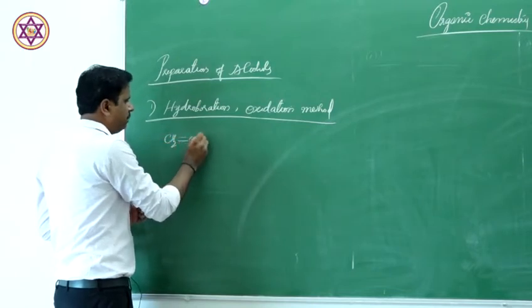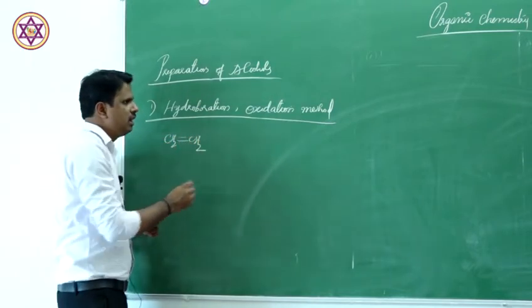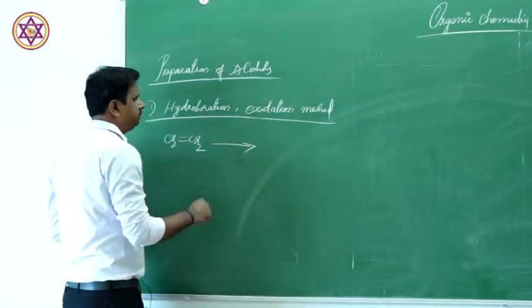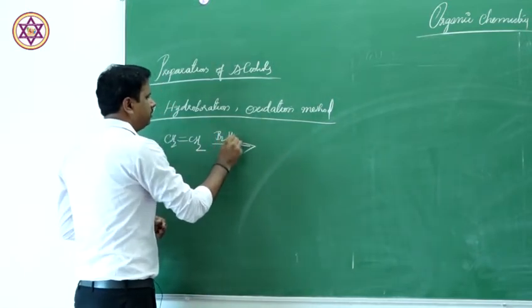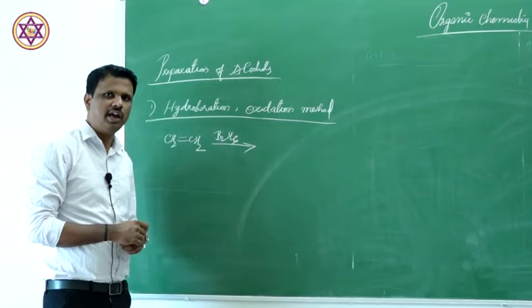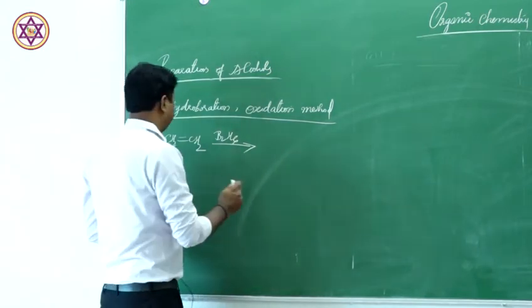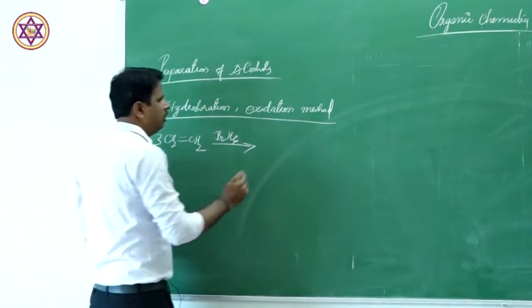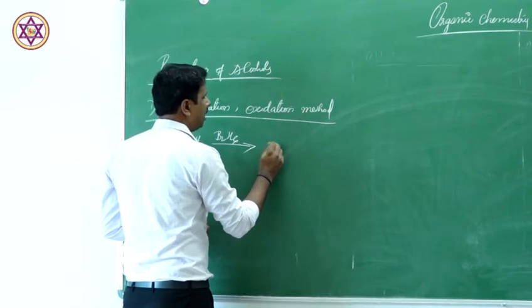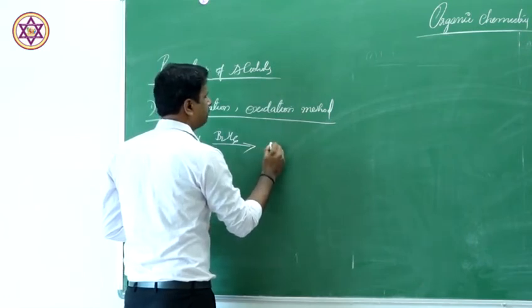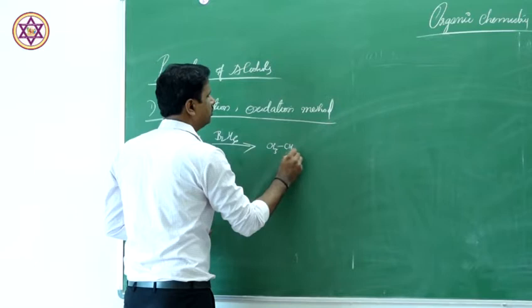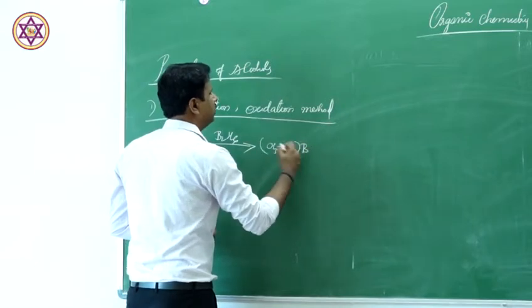Let us say for example ethene, we are taking an alkene and we are treating this with diborane. You will get trialkyl borane. So we write (CH3CH2)3B.